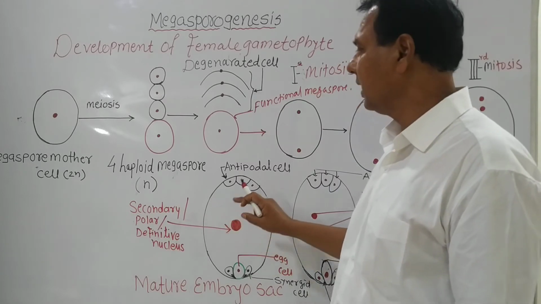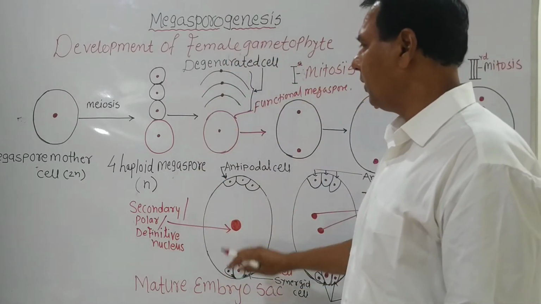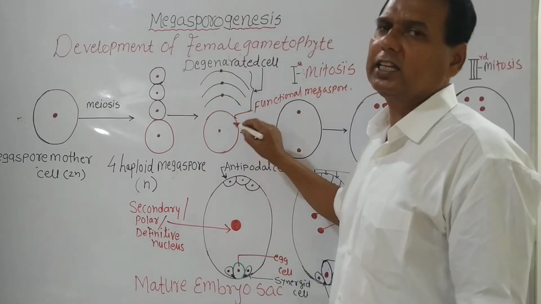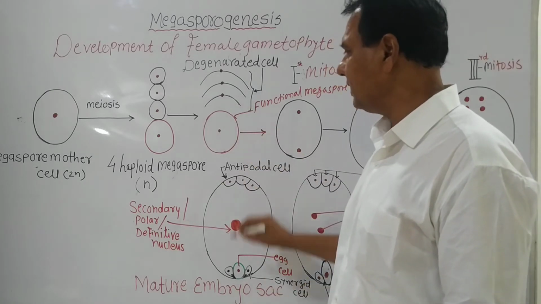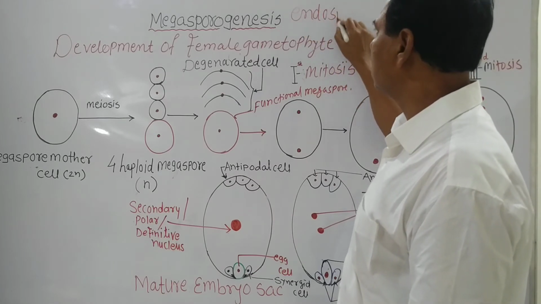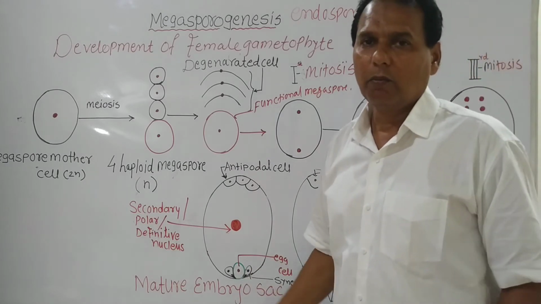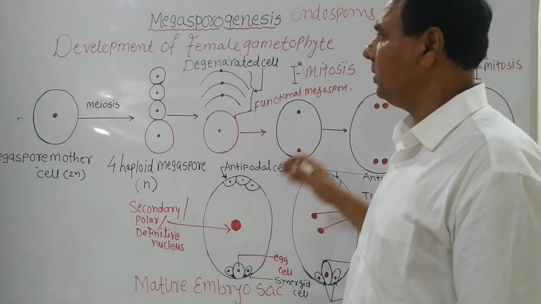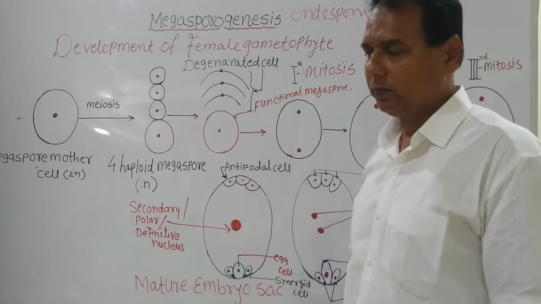Remember this. All the development of the female gametophyte takes place within the megaspore, the functional megaspore. So it is called endosporous. Remember these things. Monosporic, endosporous type of development is commonly found in angiosperms.